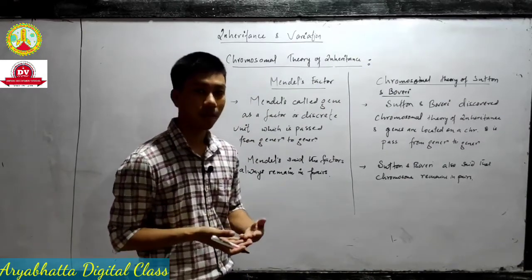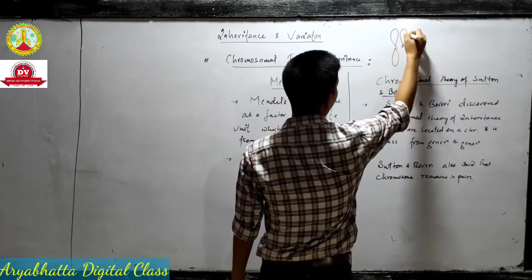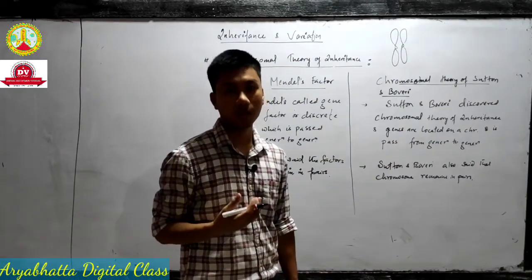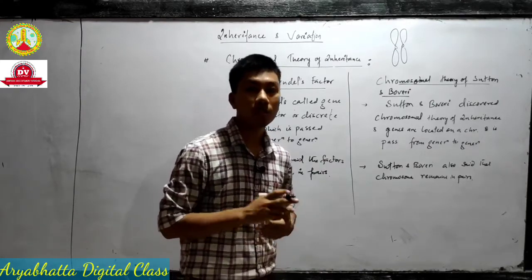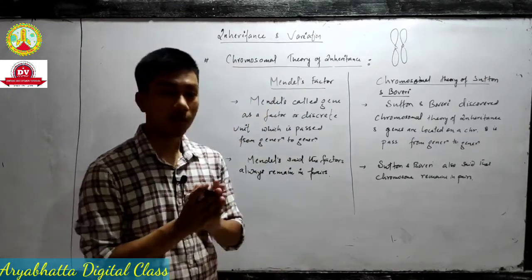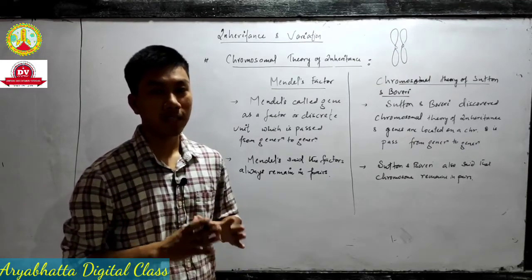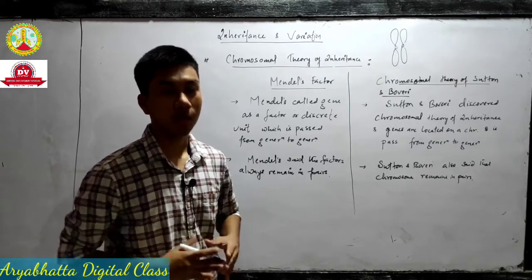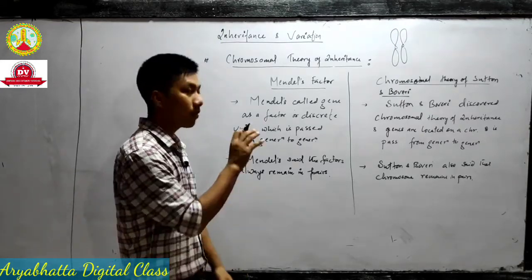Why? Because genes are in the chromosome. So Sutton and Boveri said that they always remain in pairs. How many pairs of chromosomes are there in our cell? We have 23 pairs of chromosomes, right? We have already discussed this last class. 22 pairs are called autosomal chromosomes. The 23rd pair is called the sex chromosome, because in humans it determines the sex of the offspring. So it always remains in pairs.